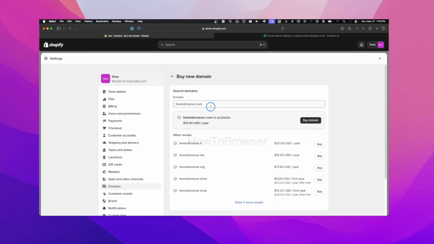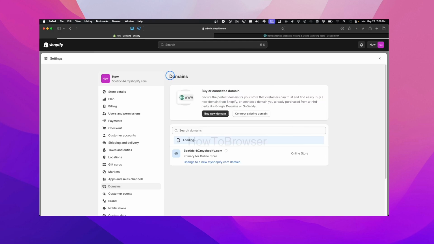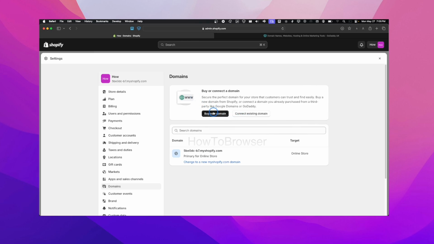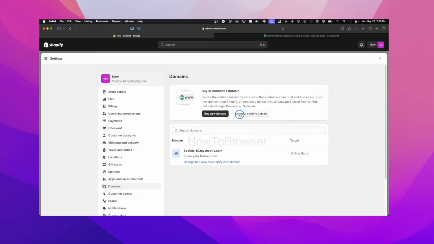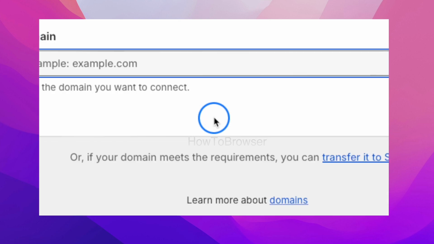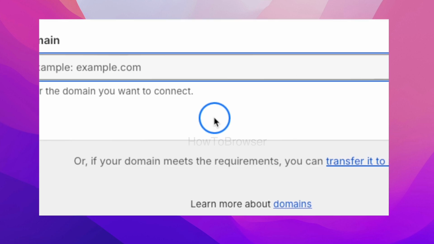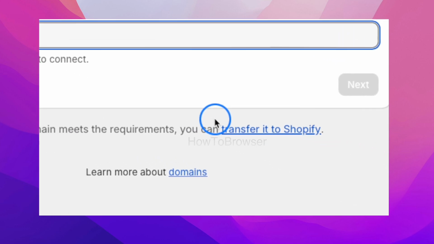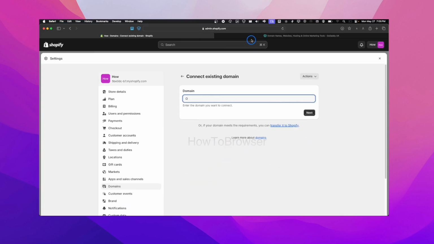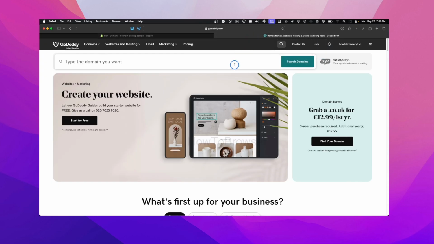But there's a better way than that, something I would do instead. Instead of buying a domain from here, I can click on connect existing domain. By the way, you can also transfer it to Shopify, but what I would do here is connect an existing domain, and we have to create one because we don't have it already.